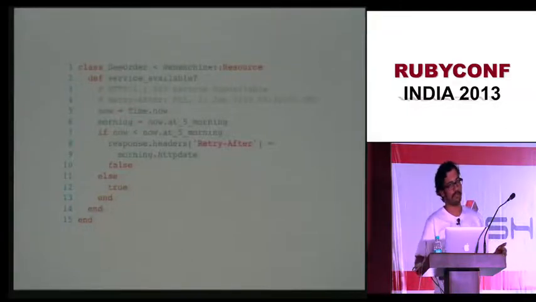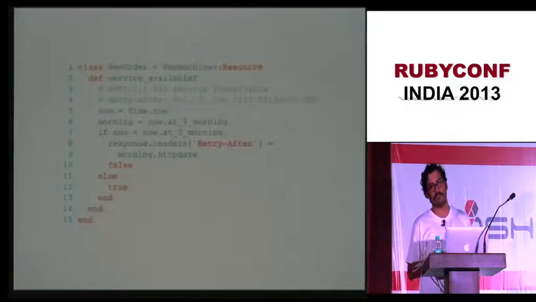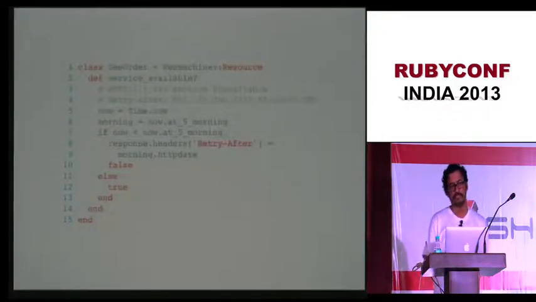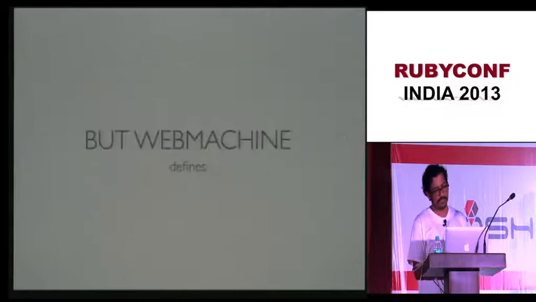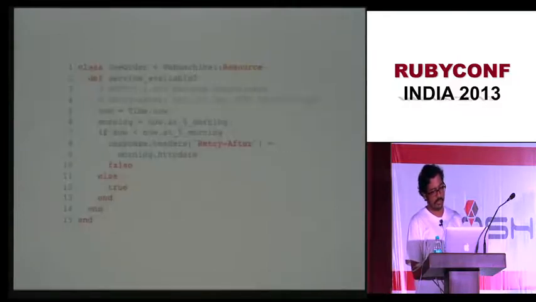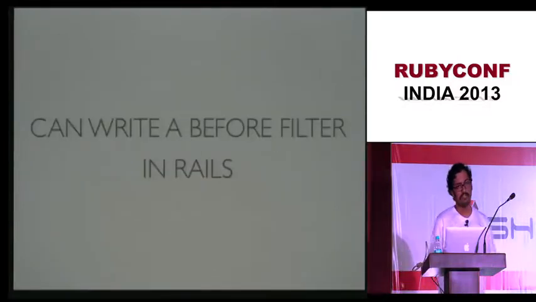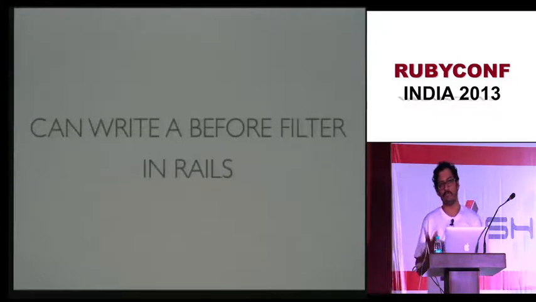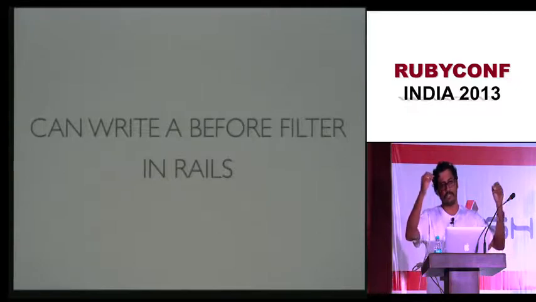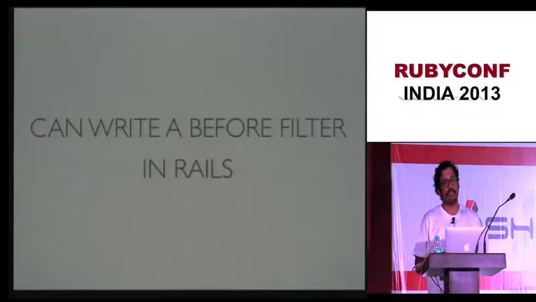What I mean to say is that if you're creating a Rails API, you can do the same thing in a Rails API, but what will you do? You will create a before filter. In the before filter, you'll have some if condition, and then you'll procedurally write your code for what you want to do, right?